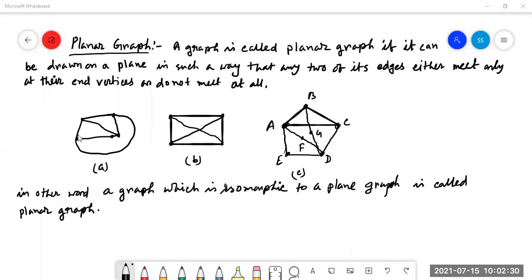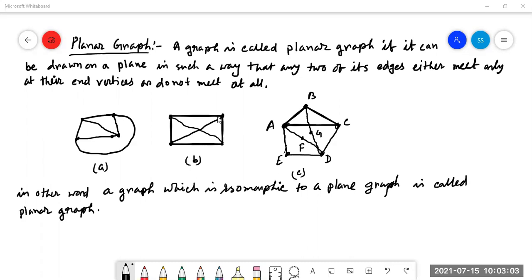Picture A, this, and this. There are four vertices in this planar graph. They do not meet each other. Here, any two of the edges meet only at the end vertices, right? And in some of the planar graphs the edges do not meet at all. Here also, A, B, C, D, four points are given. They meet at the end points. This is also a planar graph.